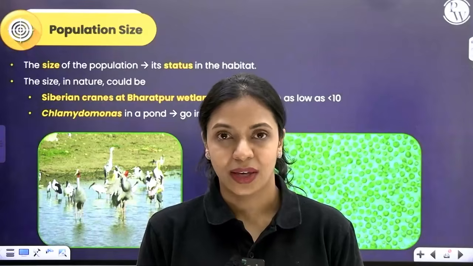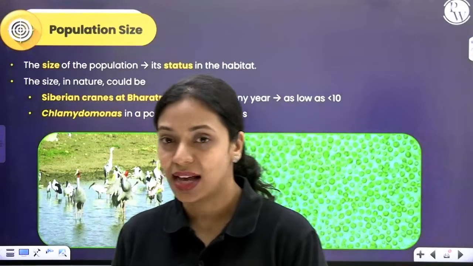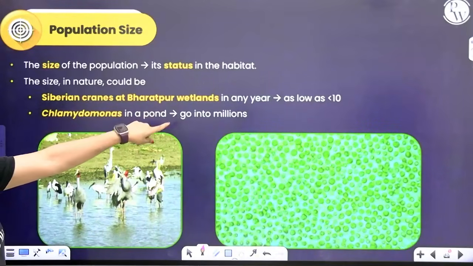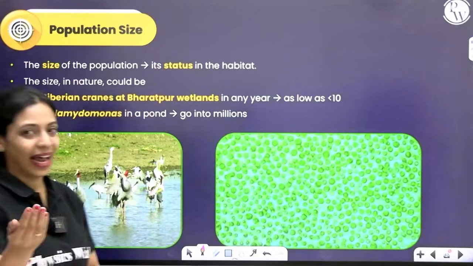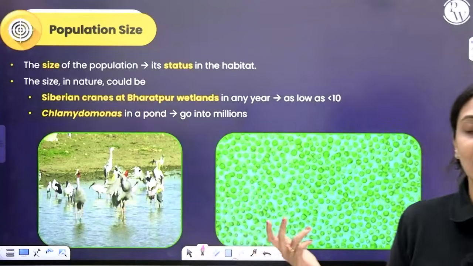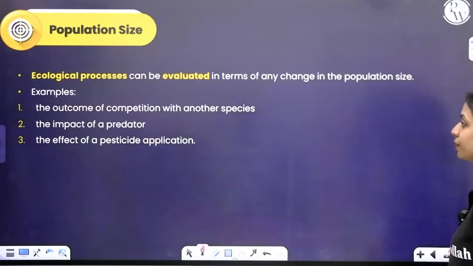So there is no fixed number. It could be as low as 10 and as high as millions, right? The Siberian cranes are less than 10. Chlamydomonas in a handful might be in thousands, but if you consider an entire pond, it could run to millions. So the population size can vary in nature.